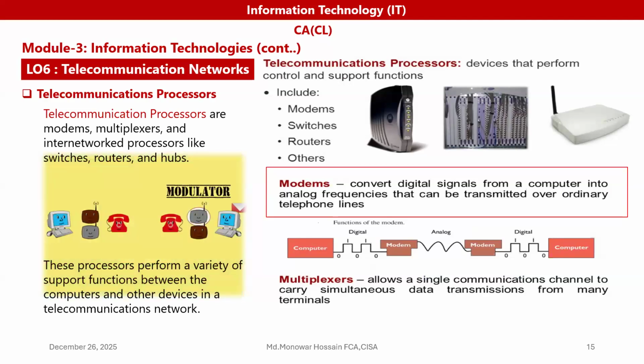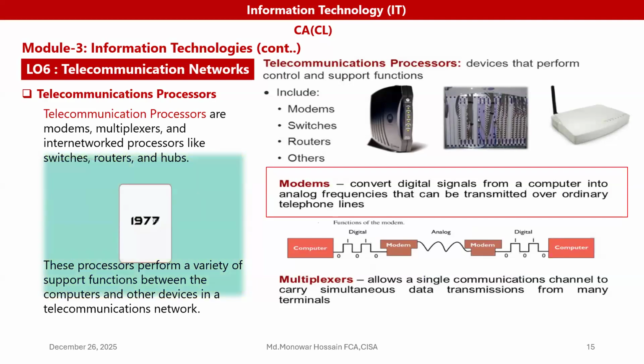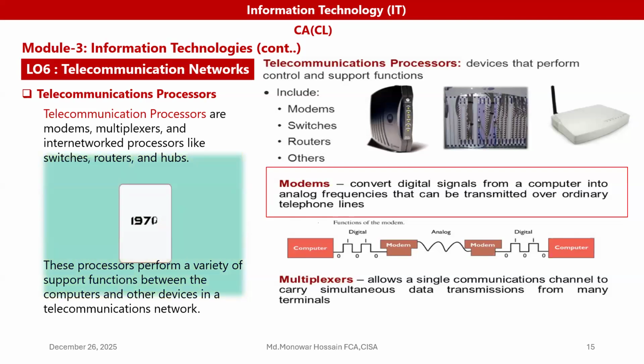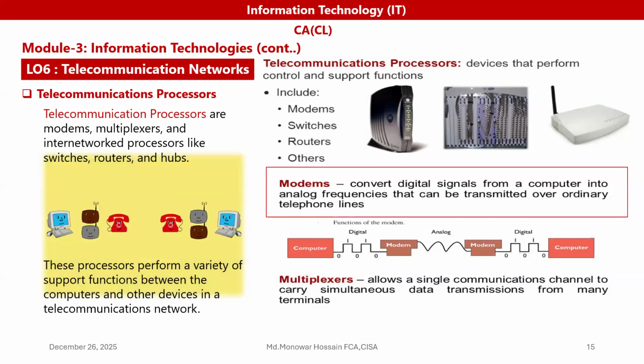The telecommunication processors are the modem, multiplexer, and internetwork processors: switch, router, and hub. These processors perform a variety of support functions between the computers and other devices in a telecommunication network. If we look at the modem, what is a modem?